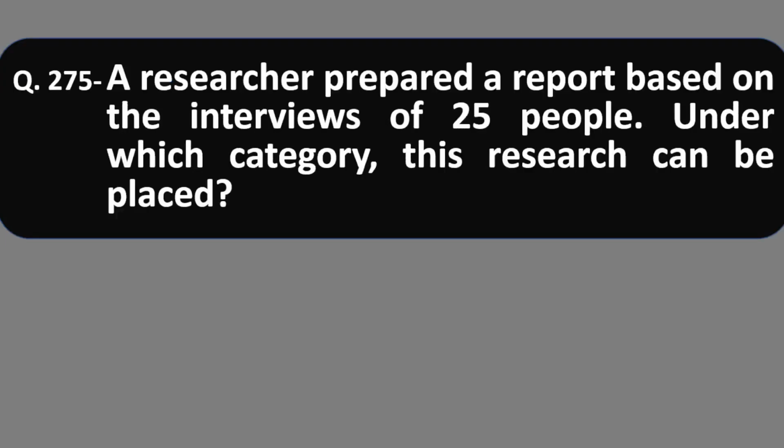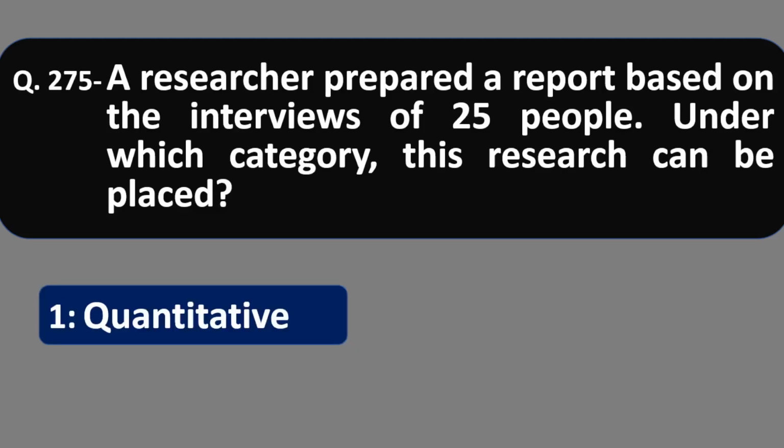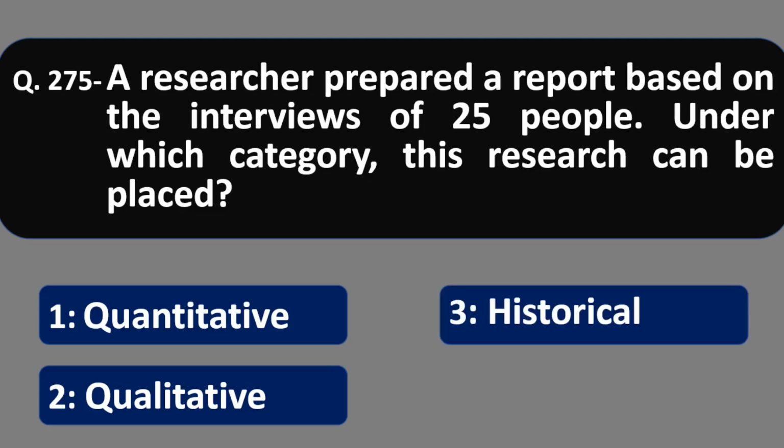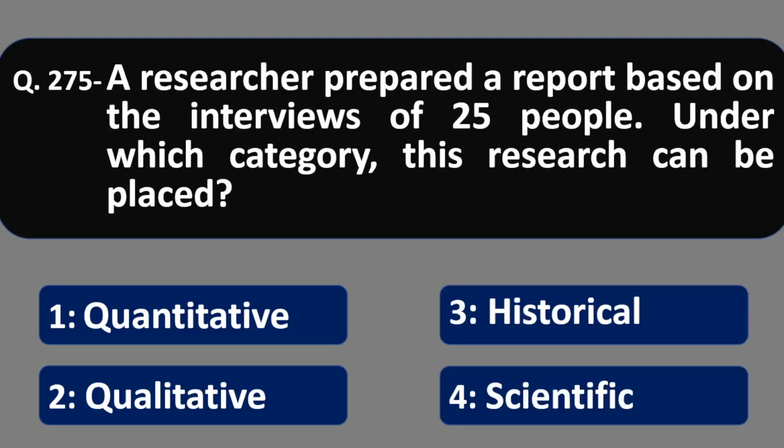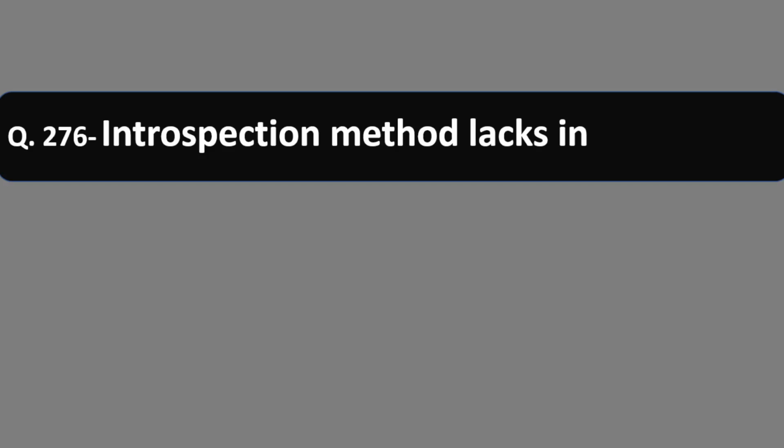Question 275. A researcher prepared a report based on the interviews of 25 people. Under which category can this research be placed? Quantitative, qualitative, historical, scientific. Friends, interviews are taken, so it is qualitative research. Option number 2 is correct.